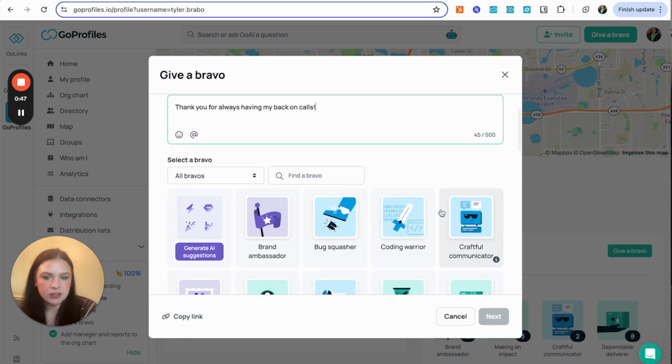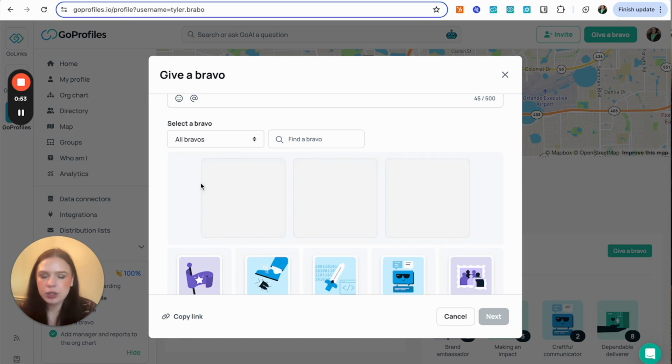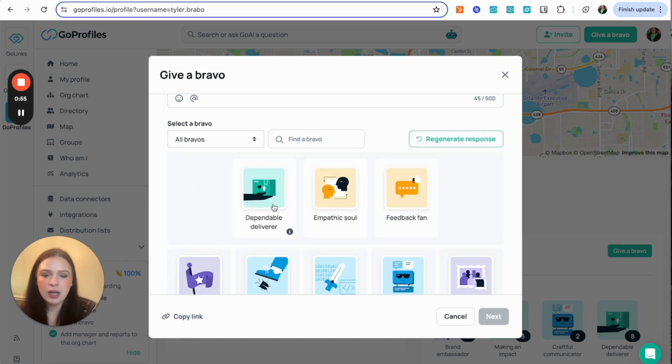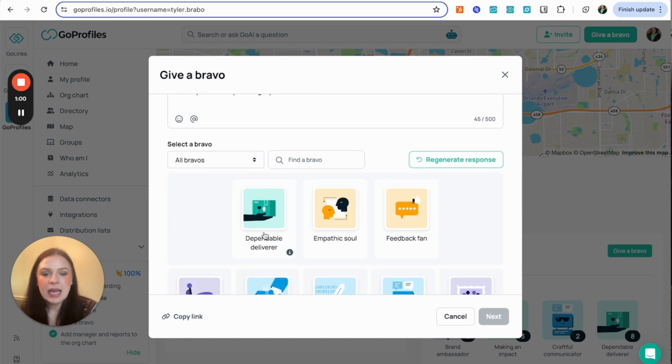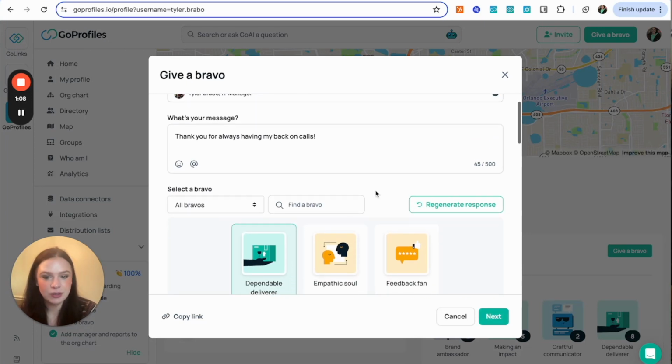With GoProfiles, we have the ability to generate AI suggestions on Bravos based off of the prompt that you wrote. So I want to go ahead and generate a Bravo. I don't want to look through the ones, I want it to suggest one based off of what I've written. And it comes up with dependable deliverer, empathetic soul, and feedback fan. I'm going to go with dependable deliverer because I feel like Tyler is a dependable deliverer.